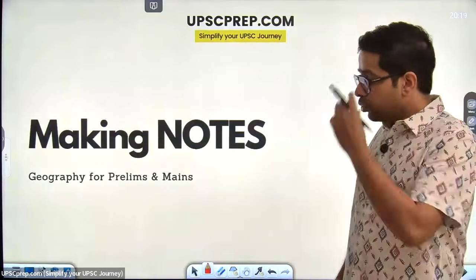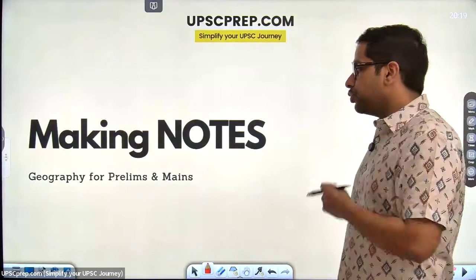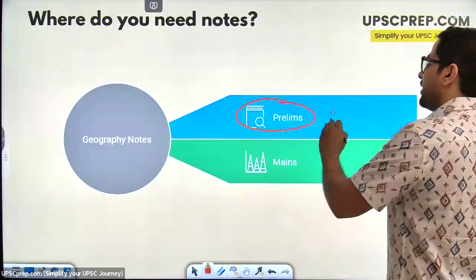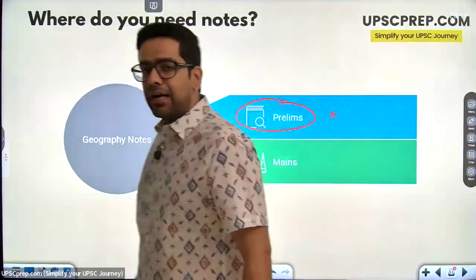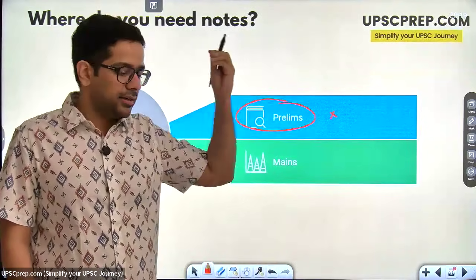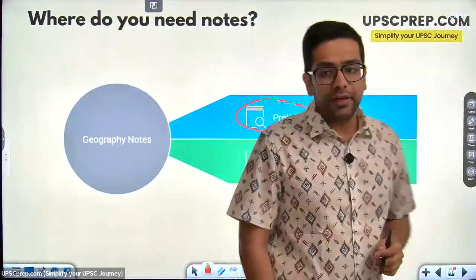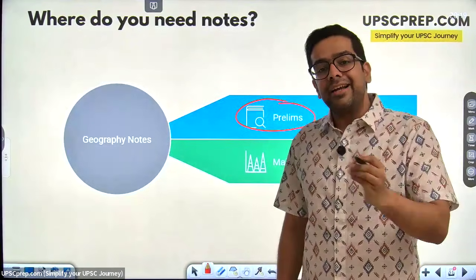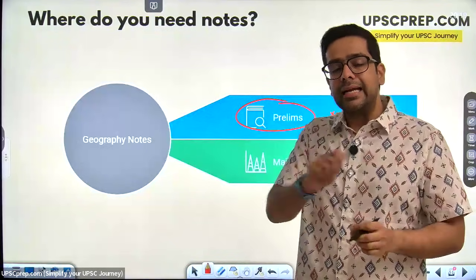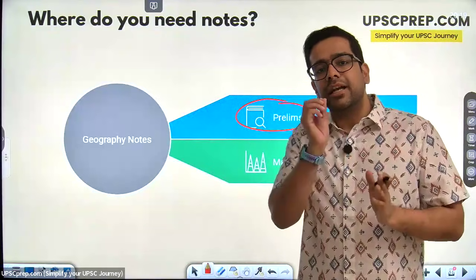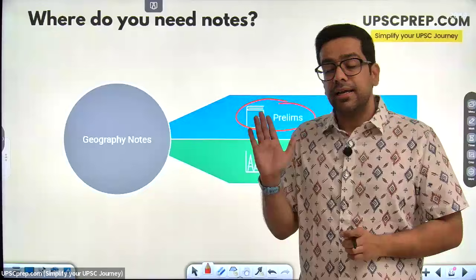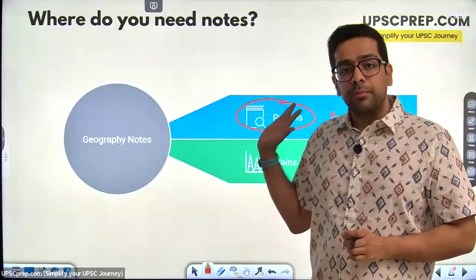So finally, we come to making notes. When it comes to geography, making notes for prelims, I would say not very necessary. Why? Because I showed you examples from that one NCERT, India, Fundamentals of Physical Geography. Do that NCERT end to end. No need to make notes. Just keep doing that NCERT again. Underline, highlight, do kachra kar do usko. That one book, if you've done it well, you can review in 4 to 5 hours. That is all that you need for prelims.